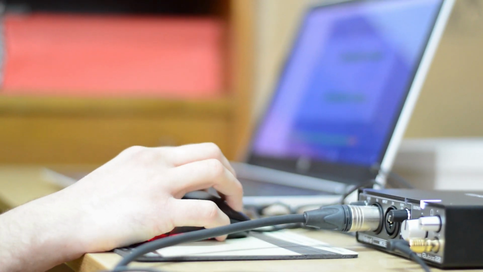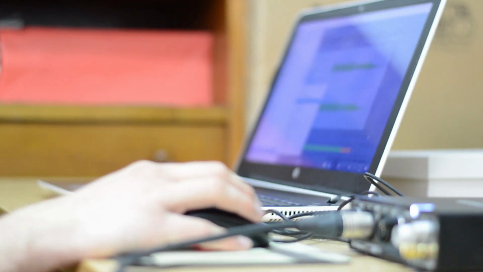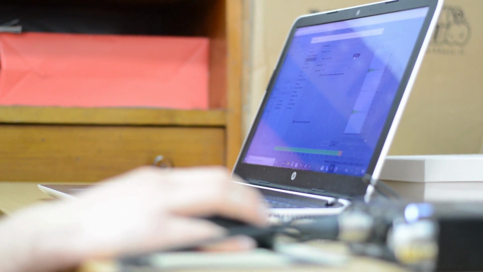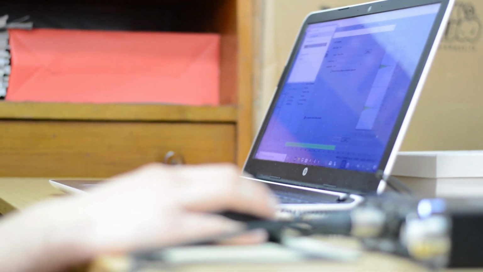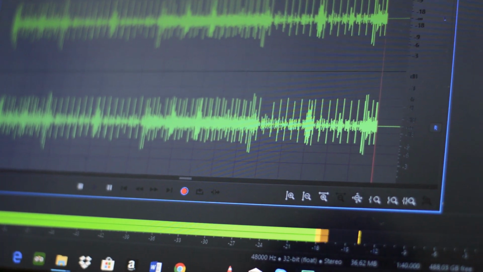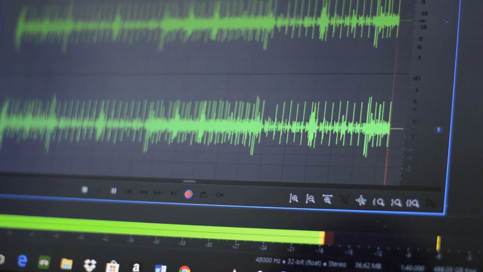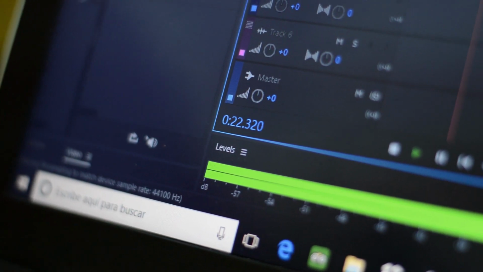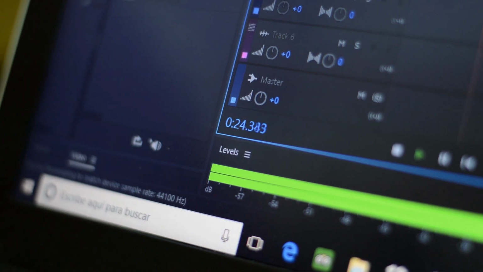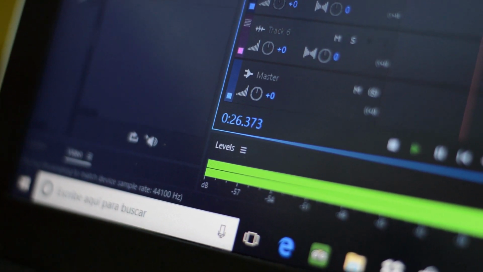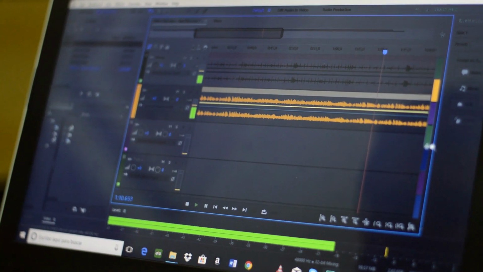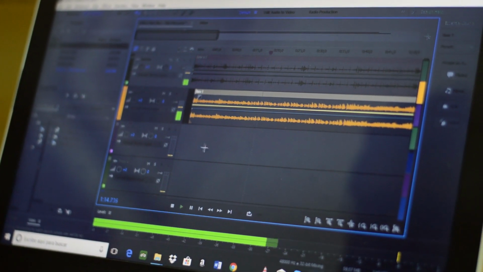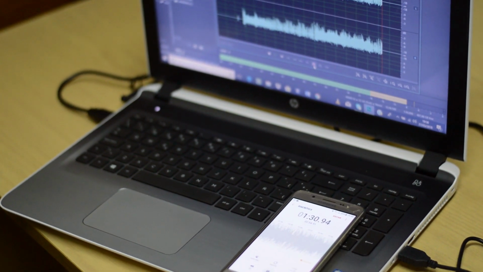There is one more term called time period. The time taken by one complete wave to pass a given point is called the time period. And here, time period is the inverse of frequency. If you see the frequency in hertz, if there is a wave completing one cycle in 1 second, you can see it here. This is a wave completing one cycle in 1 second. It means its frequency is 1 hertz.